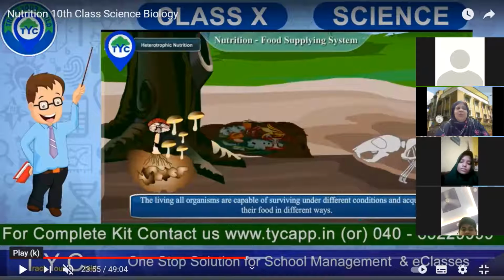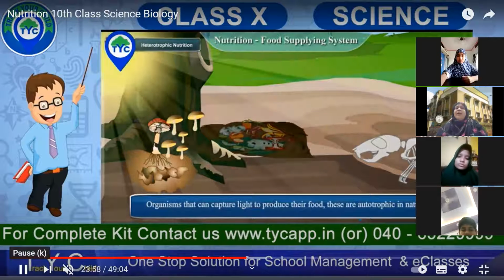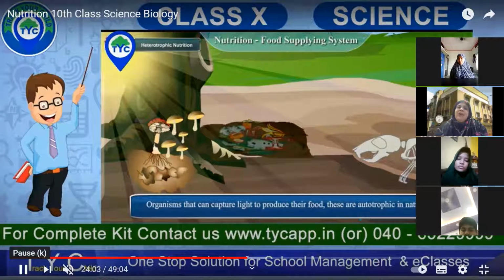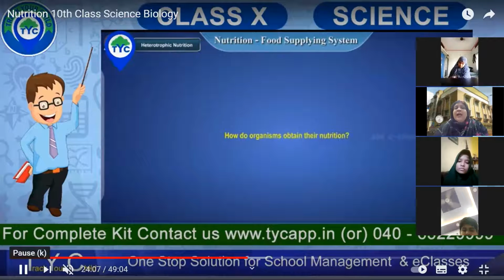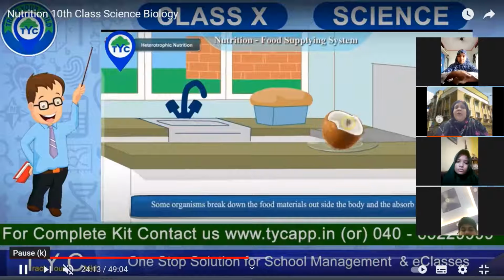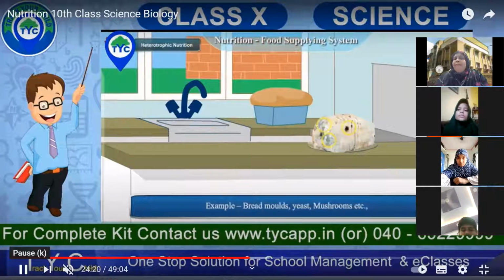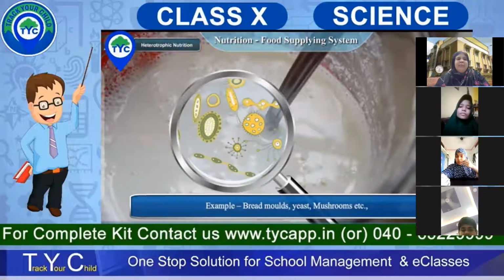In this, all living organisms that can capture light to produce their food are autotrophic. We have seen how the chloroplast captures the photons and ATP is produced. But how do other organisms take their food? Some organisms break down the food materials outside the body and absorb it, for example bread molds, yeast, and mushrooms.